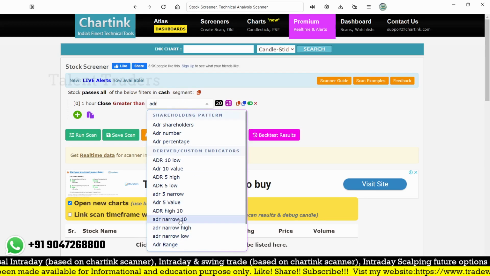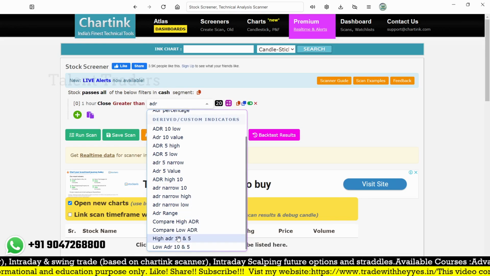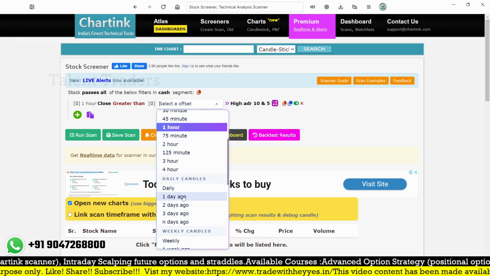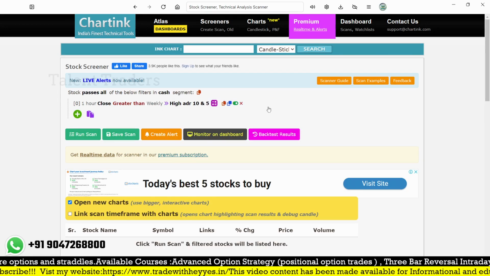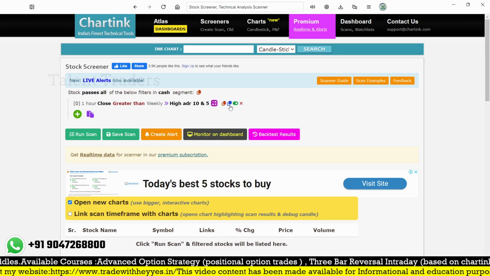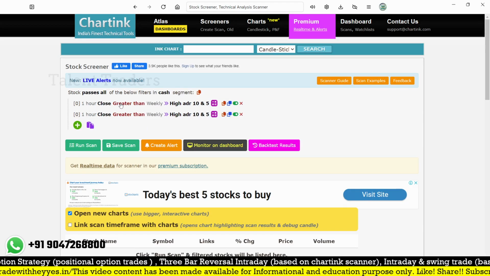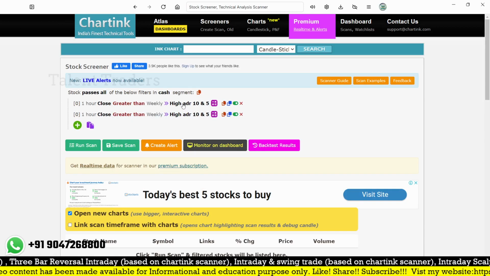ADR 10 and 5. So here I just go for a weekly ADR 10 and 5. Okay, simply we can. So instead of that, close is less than, so we are focusing on a reversal, right?